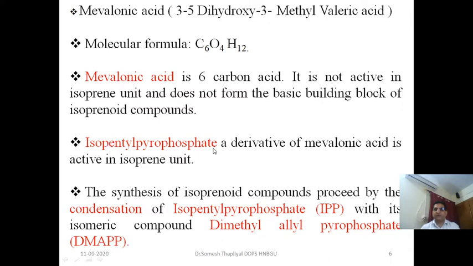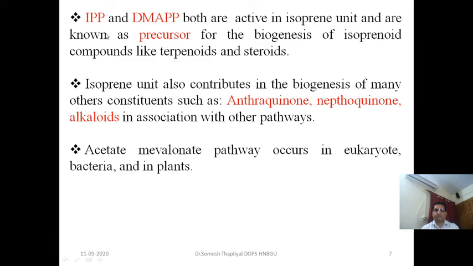Its another isomeric form is known as dimethyl allyl pyrophosphate, that is DMAPP. So these two isomers, isopentyl pyrophosphate and dimethyl allyl pyrophosphate, act as the precursor for the biosynthesis of various compounds.